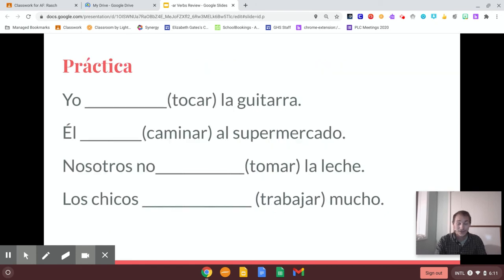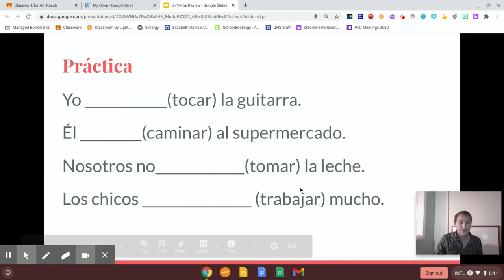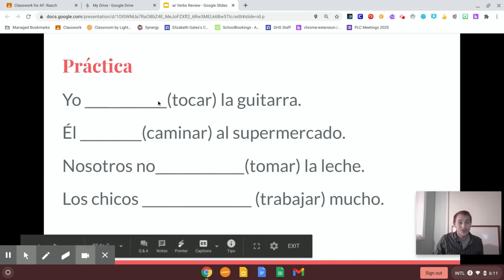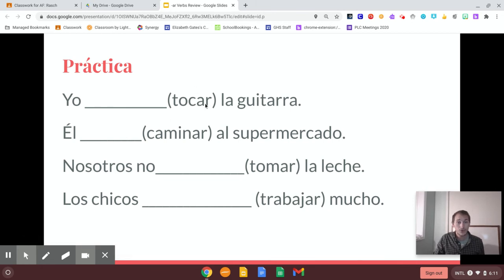All right, now the last part, we're going to do some practice. So step one is to identify your AR verb. So we have yo, and I put the verb here for you, tocar la guitarra. Now if I said yo tocar la guitarra, I would be saying I to play the guitar. That does not make any sense. We need to conjugate this verb.